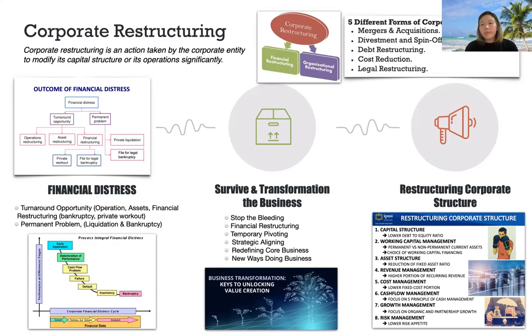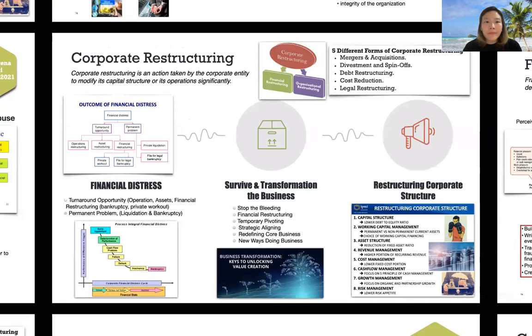The last one is about restructuring corporate structure. There are 8 moves. The first one is capital structure, lower debt to equity ratio, working capital management, asset restructure, revenue management, cost management, cash flow management, growth management, and the last one is about risk management.